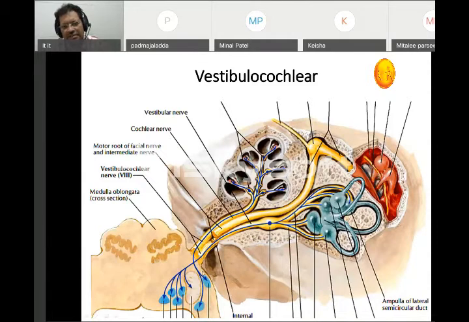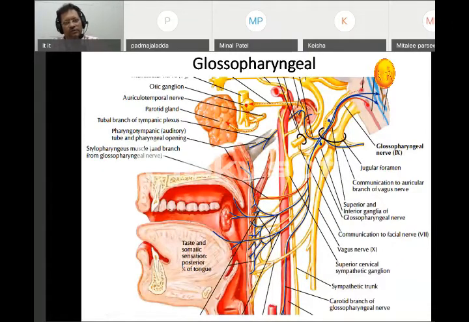The facial nerve again passes through the internal acoustic meatus, as we have said already, passes through the internal ear and goes into the middle ear. From here it goes down, and then the facial nerve comes out from the stylomastoid foramen. Now the next nerve is called the glossopharyngeal.